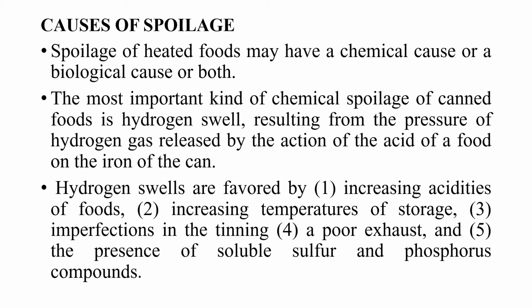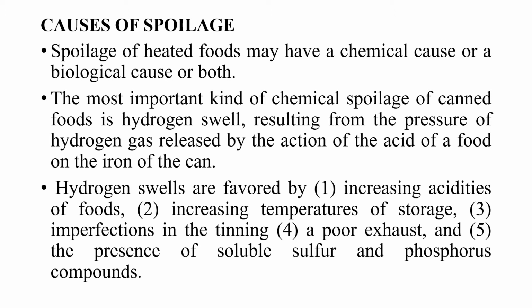Usually the production of this hydrogen gas is favored by the increasing acidities of the food, increasing temperature of the storage, imperfections in the tinning, a poor exhaust condition, and also the presence of some soluble sulfur and phosphorus compounds. So as we are seeing, the cause of the spoilage of the canned food can be either chemical, biological, or a combination of both.